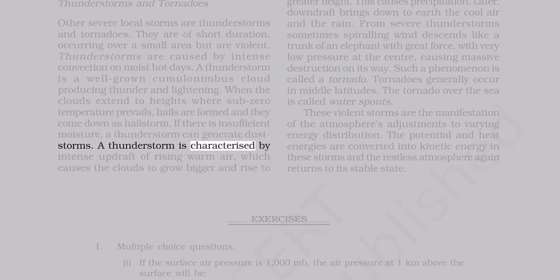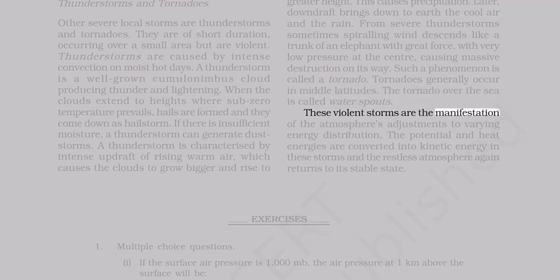A thunderstorm is characterized by intense updraft of rising warm air, which causes the clouds to grow bigger and rise to greater height. This causes precipitation. Later, downdraft brings down to earth the cool air and the rain. From severe thunderstorms, sometimes spiraling wind descends like a trunk of an elephant with great force, with very low pressure at the center, causing massive destruction on its way. Such a phenomenon is called a tornado. Tornadoes generally occur in middle latitudes. The tornado over the sea is called waterspouts.